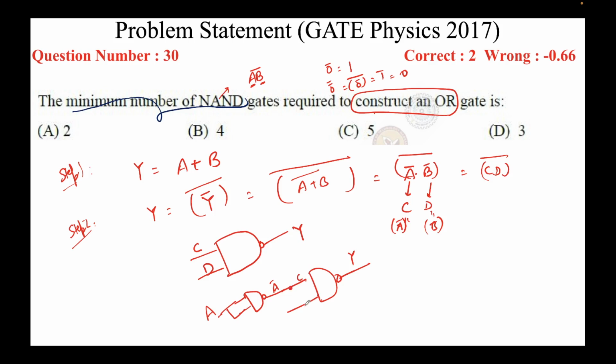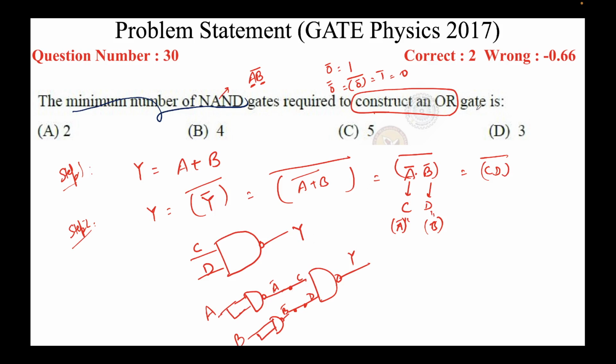Remember, D is b bar. So I can again get this b bar just from a NAND gate. How? Just give the same value to both the inputs. So this will be b bar. This is how we create a NOT gate.